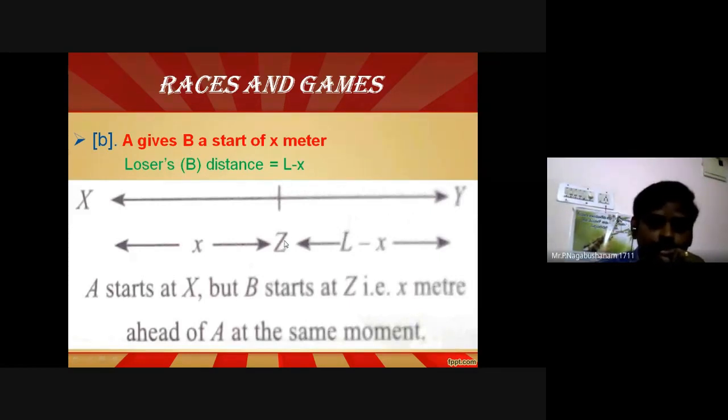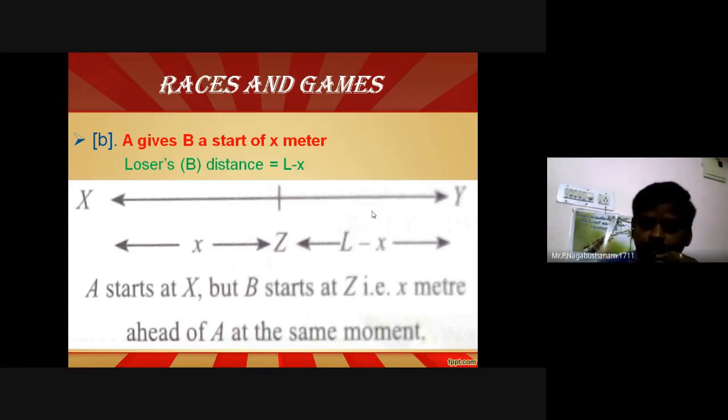The loser distance is L minus X. If he wants to reach the winning point, he has to travel the total distance minus X. So L minus X is the loser distance.